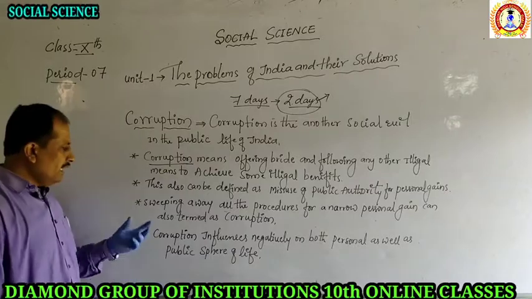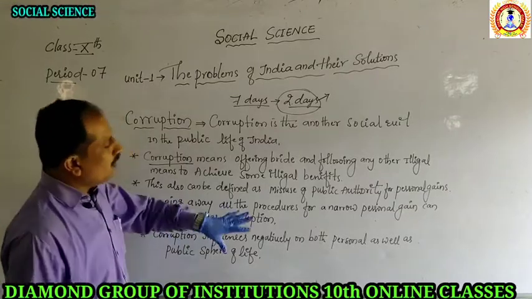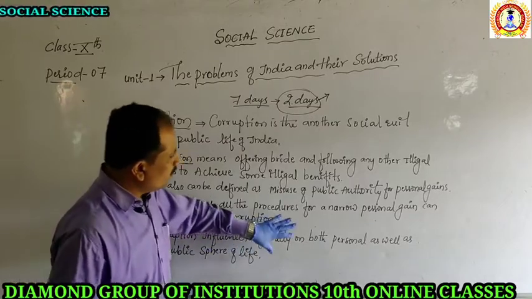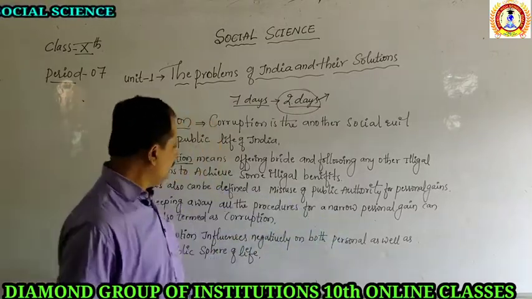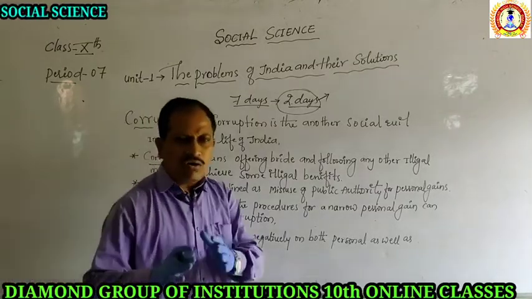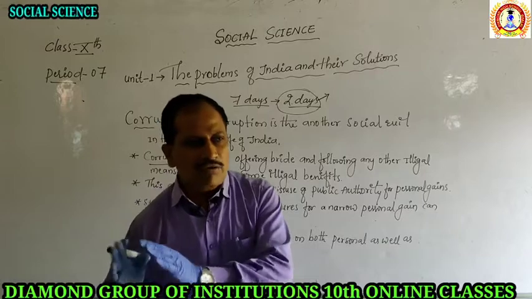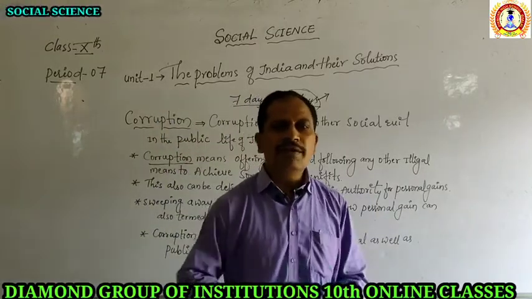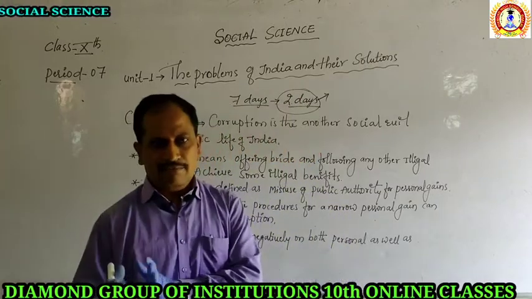In another way, sweeping away all the procedures for a narrow personal gain can also be termed corruption. Sweeping means we keep all the legal work aside and go the illegal way.